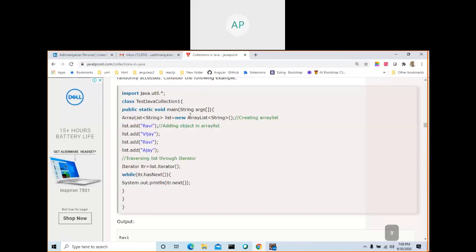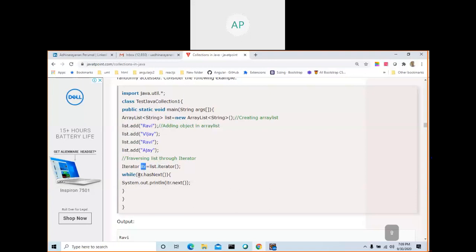ArrayList of String equal to new ArrayList. List dot add, list dot add. So how many objects did you add into this collection? Now four. So now this will contain four objects. If you want to retrieve the values, then you need to create an iterator. See here, the list object's iterator method is available. See, add is available, and iterator is also available.